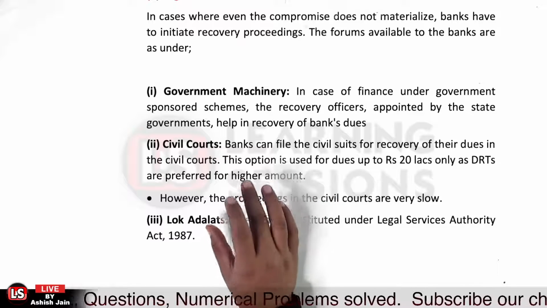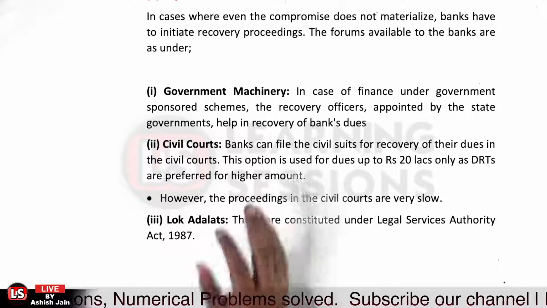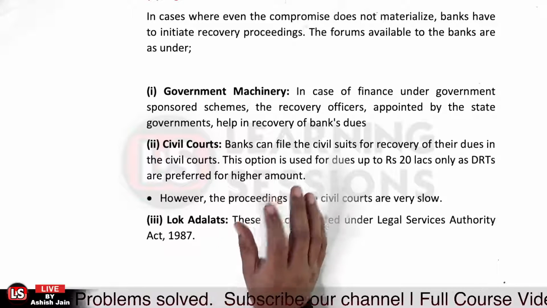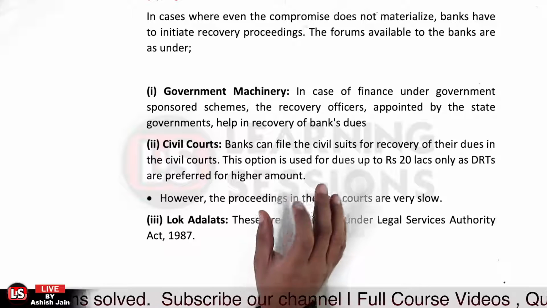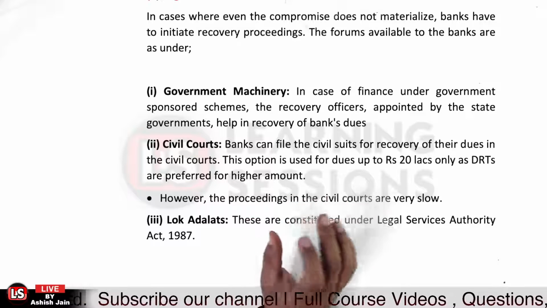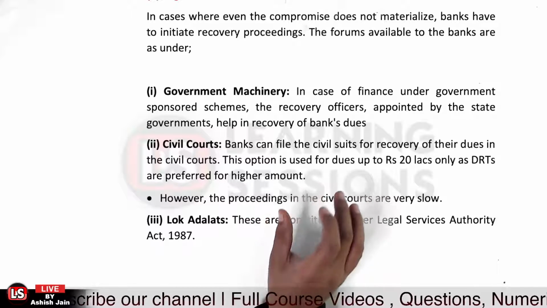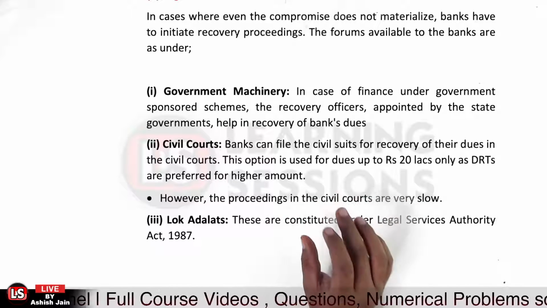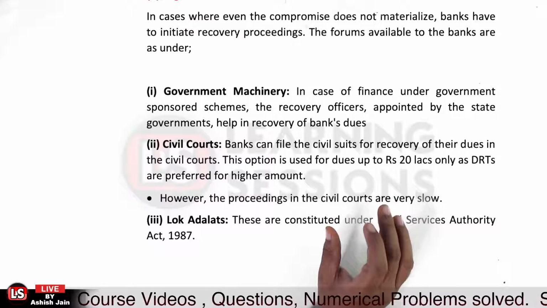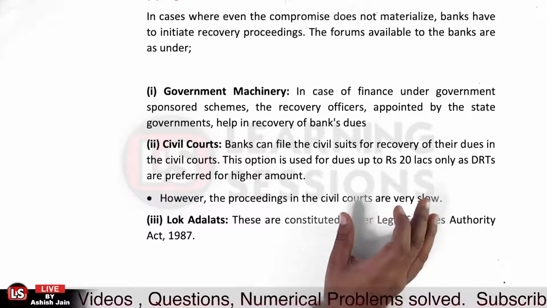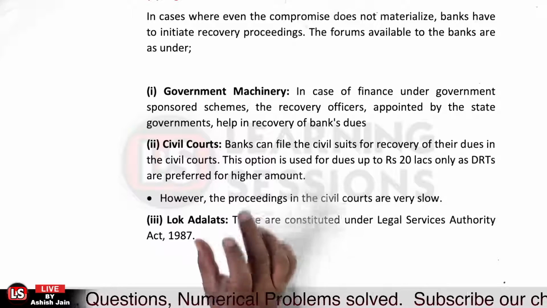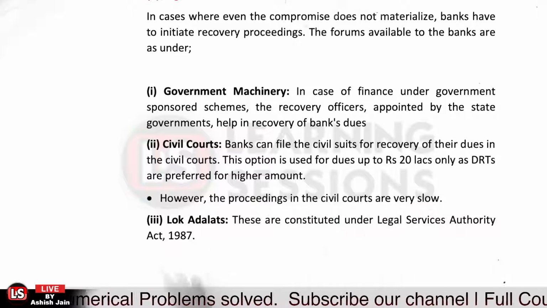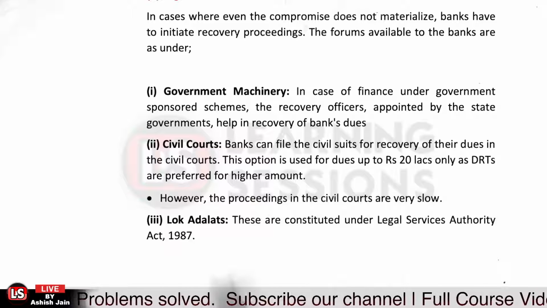And the second is related to the civil courts. The banks can file the loan suit cases under the civil court up to the amount of rupees 20 lakh, where the due amount is up to rupees 20 lakh, because above rupees 20 lakh the loan suits will be filed with the DRT, that is the debt recovery tribunal. Okay, but there is one issue related to the civil courts, because the proceedings in the civil courts are very slow.